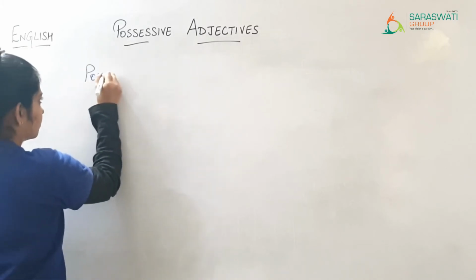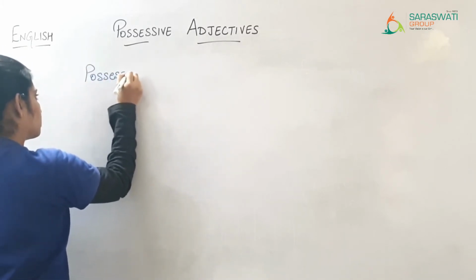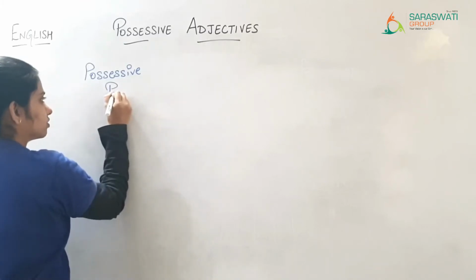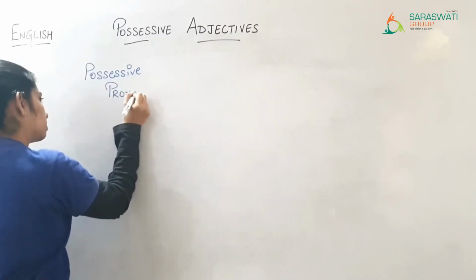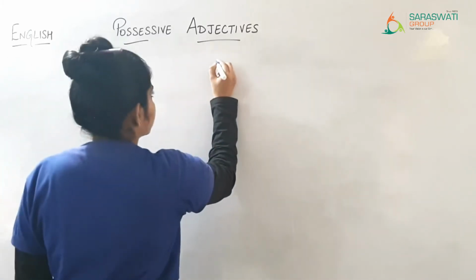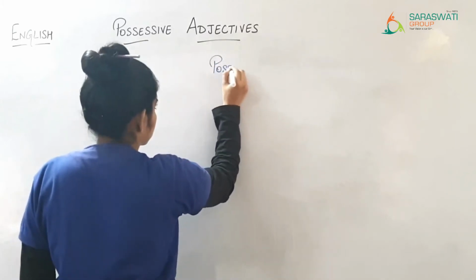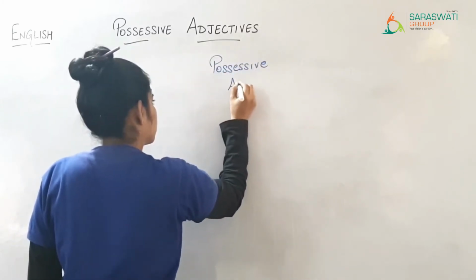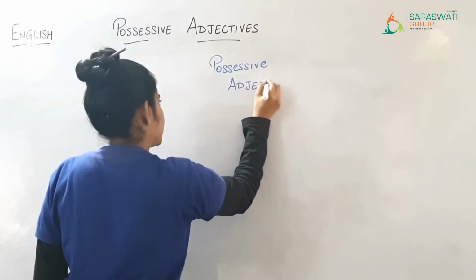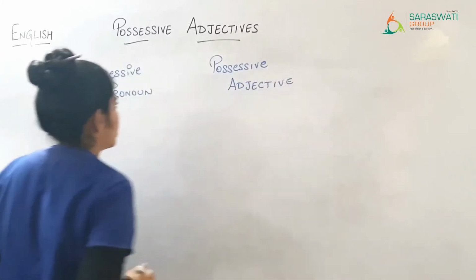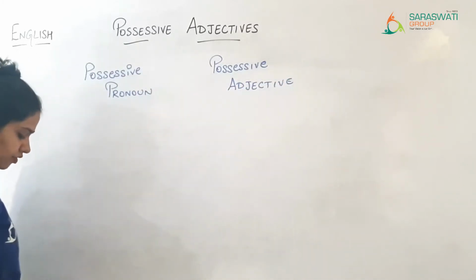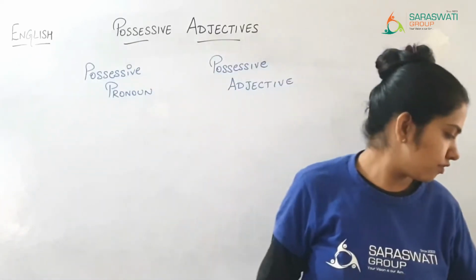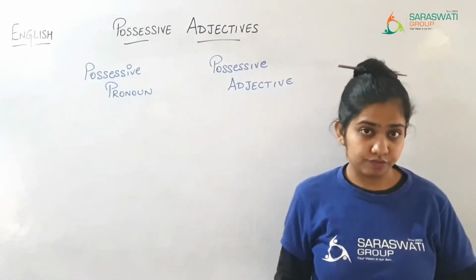Possessive pronoun and possessive adjective, right?